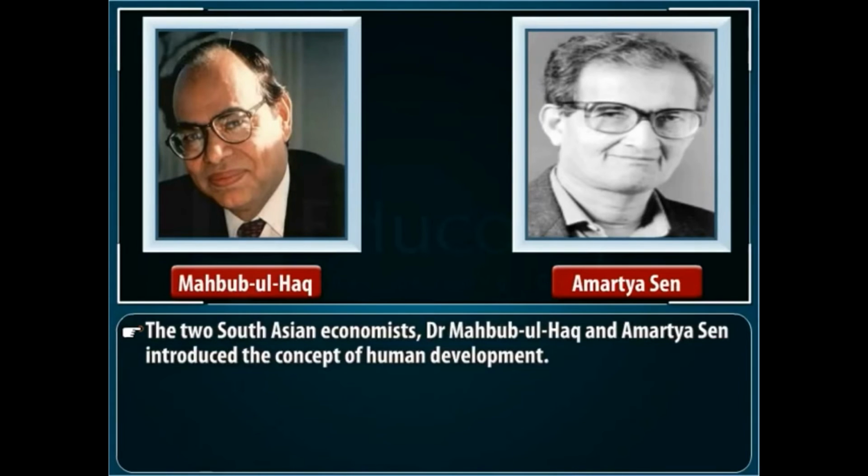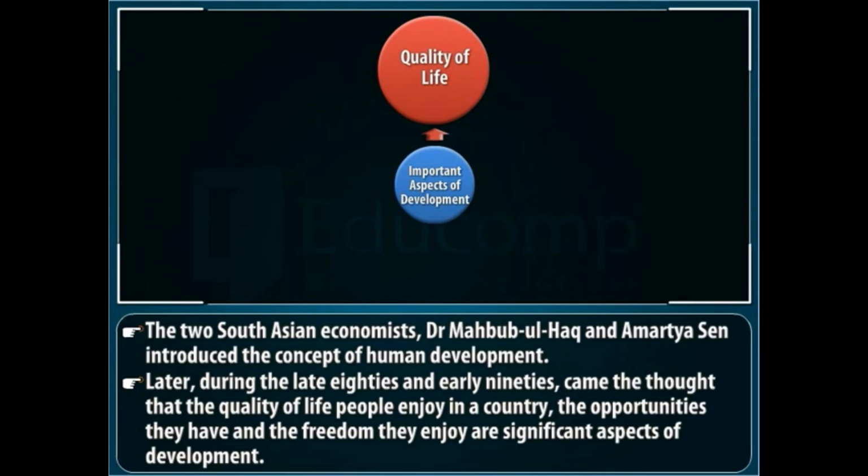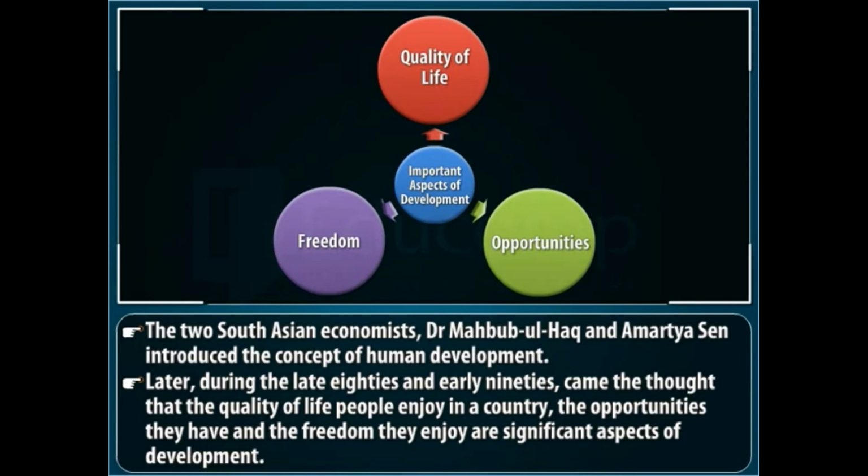The two South Asian economists, Dr. Mehboob-ul-Haq and Amartya Sen, introduced the concept of human development. Later, during the late 80s and early 90s, came the thought that the quality of life people enjoy in a country, the opportunities they have, and the freedom they enjoy are significant aspects of development.